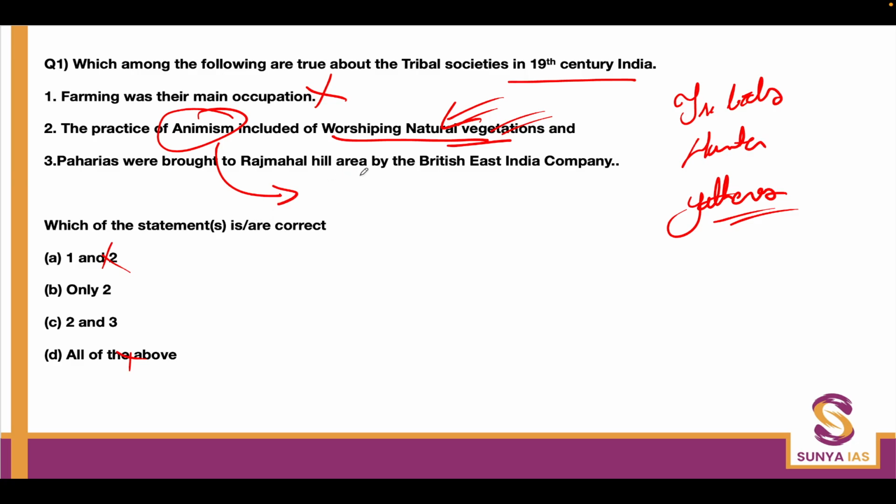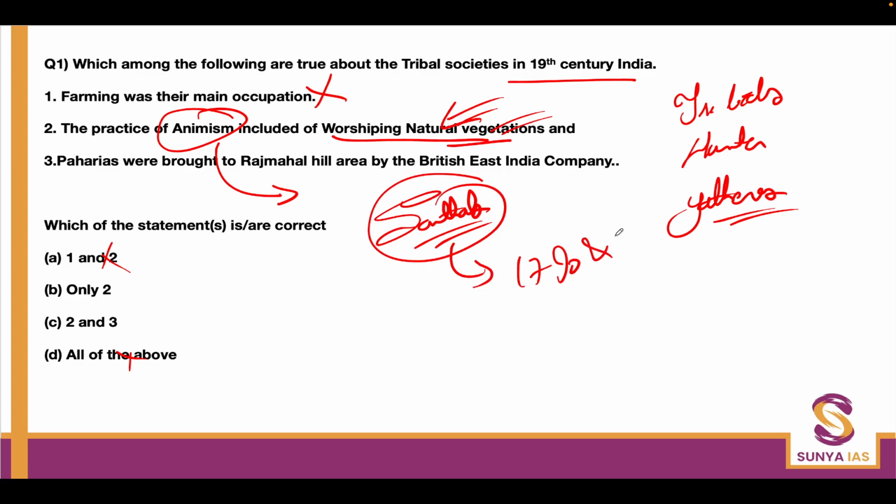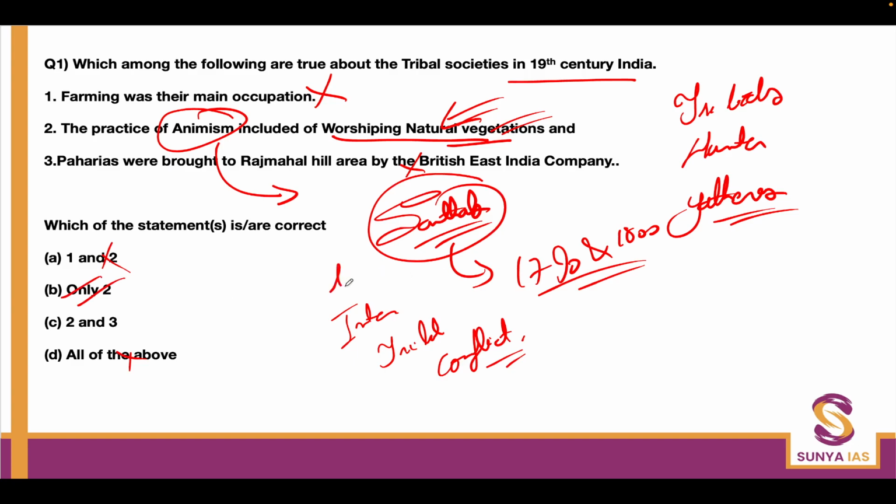The Pahadiyas were brought to Rajmahal Hill area by the British East India Company. No, the Pahadiyas were actually the original inhabitants of the Rajmahal Hill area. It was the Santhals who agreed to opt for farming, and between the 1790s and 1800 a huge number of Santhals were brought from the northern part of what we now call Odisha to the Rajmahal Hill areas. After this you will see an inter-tribal conflict start between the Pahadiyas and the Santhals. So the third statement is actually wrong. Only the second statement is right, option B. So the answer is B.